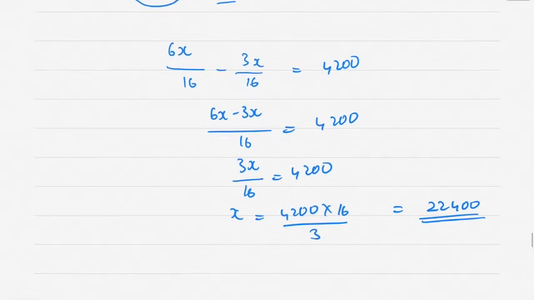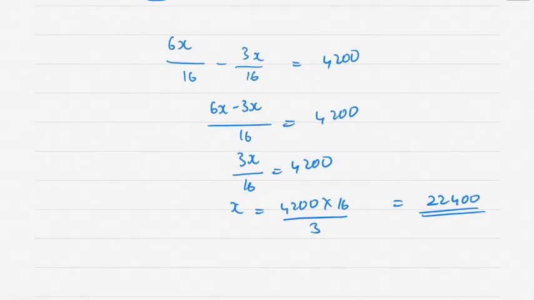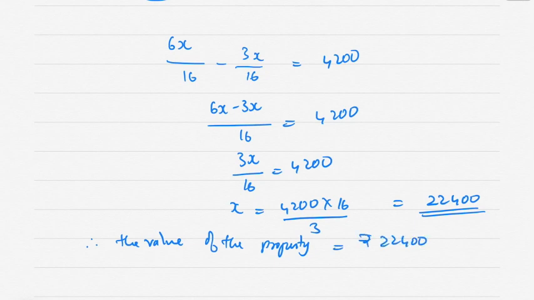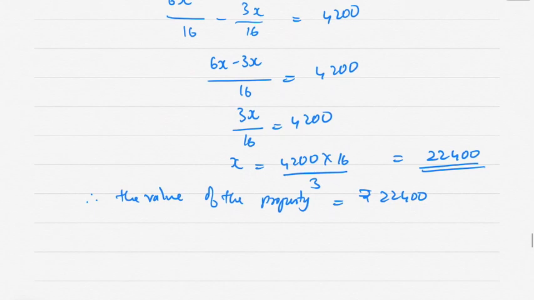X is the value of the property, right? So therefore the value of the property is equal to rupees 22,400. Next, first son's share.